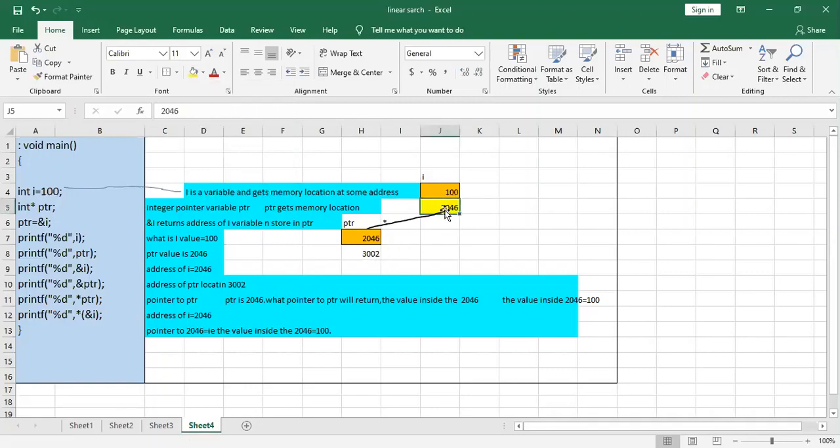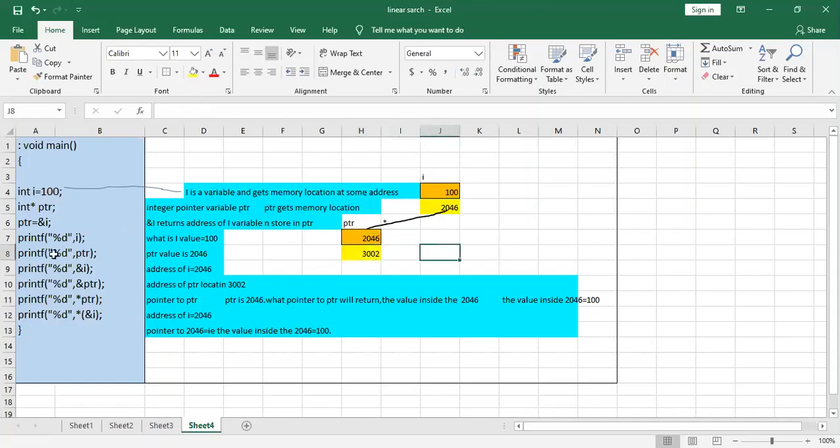And what is the address of i? 2046 is the address of i. It will be stored into the ptr variable, so it will come here. At the place where the value is stored, it will store 2046, the address of i.